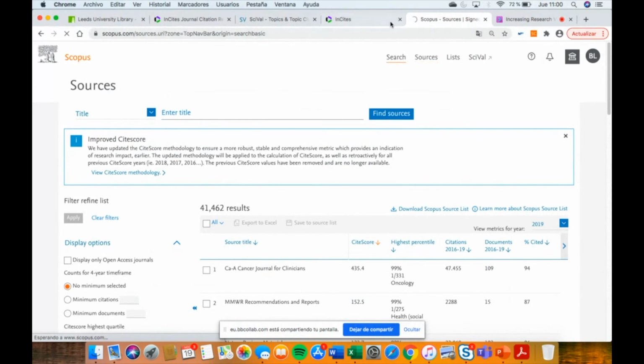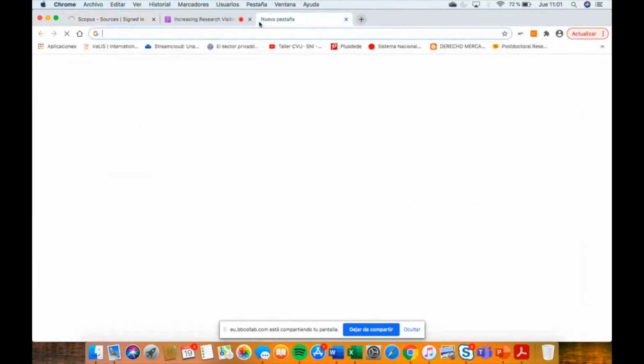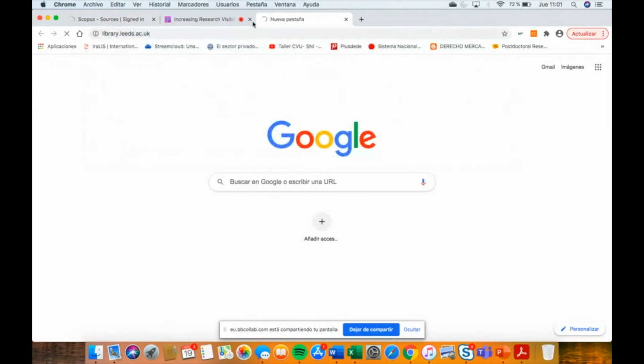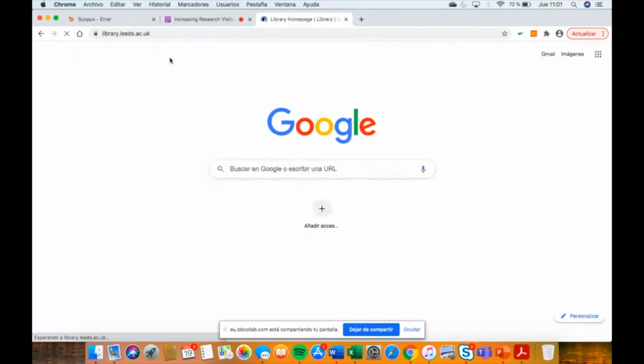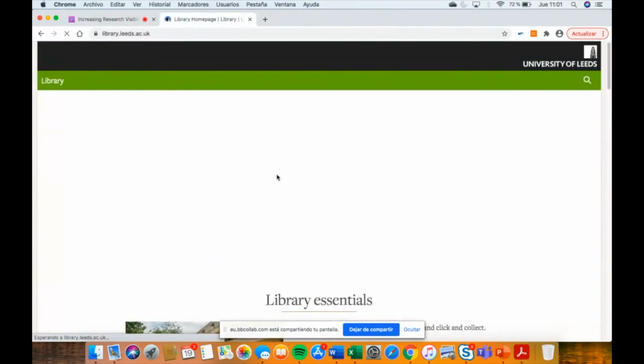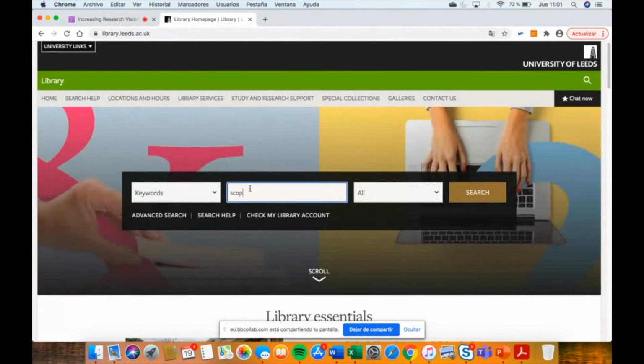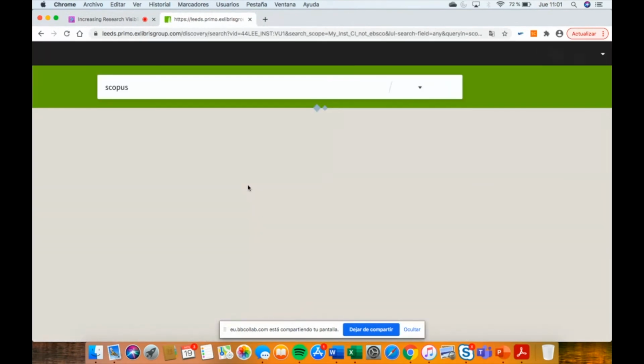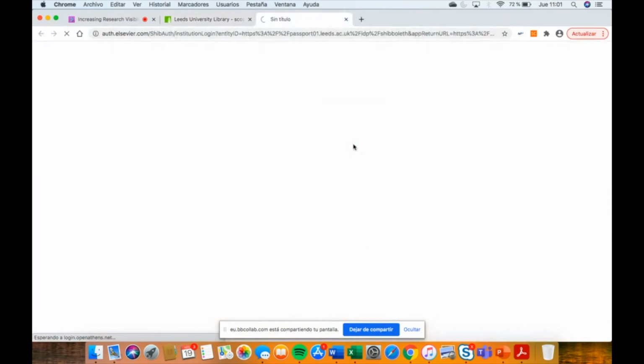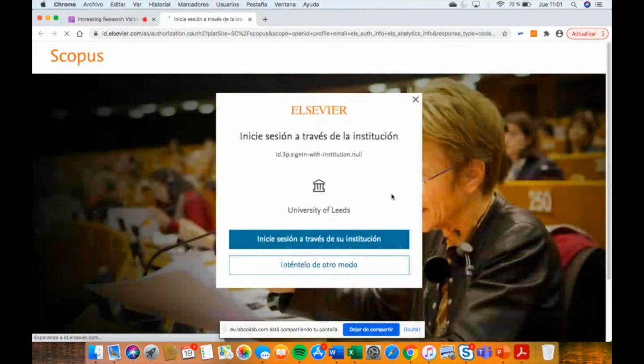I'm going to close this. Close. Close. Oh, it's slow. Sorry. Scopus. A bit sleepy, Scopus today.